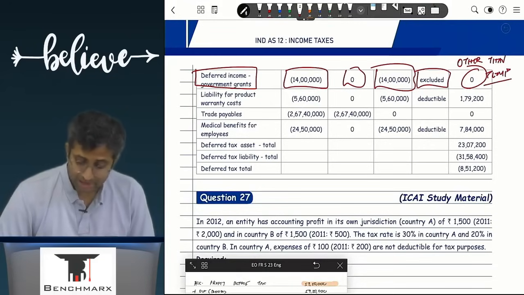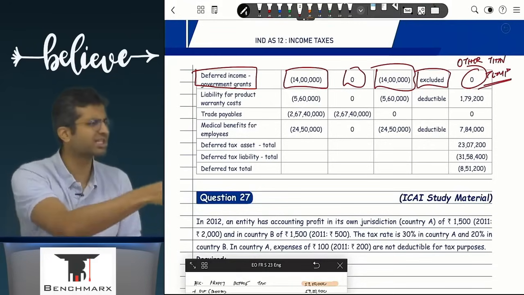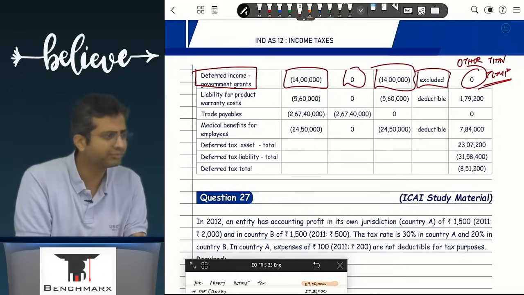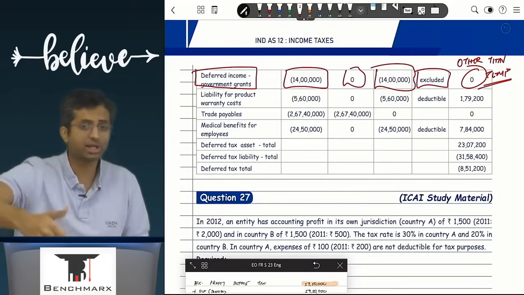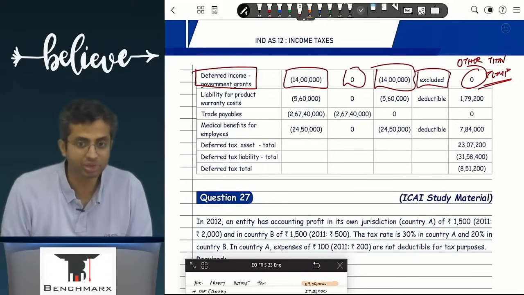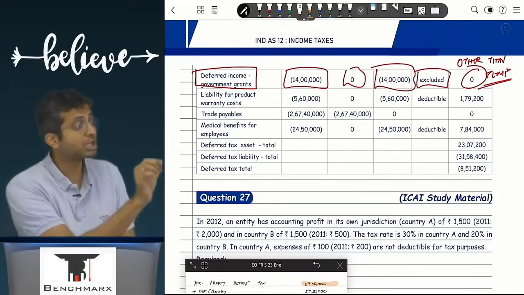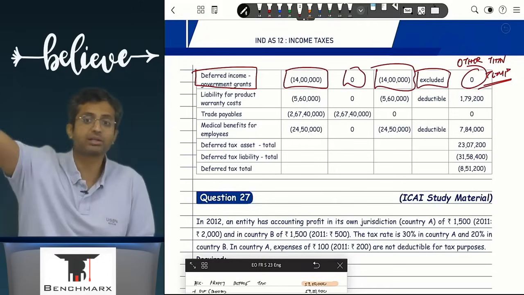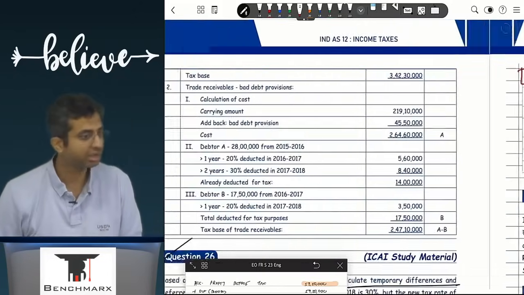If something is not taxable, indemnification asset में आपको यही किया था, if you remember, we said भाई indemnification asset taxable ही नहीं है, then it can't go in the current tax calculation. Well, it can't even go in the deferred tax calculation. If the question tells you government grant is not taxable, then it can't impact the current tax. Well, it can't even impact the deferred tax. अरे बराबर क्या नहीं?